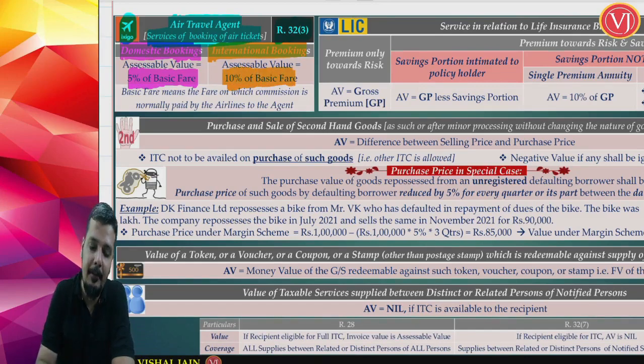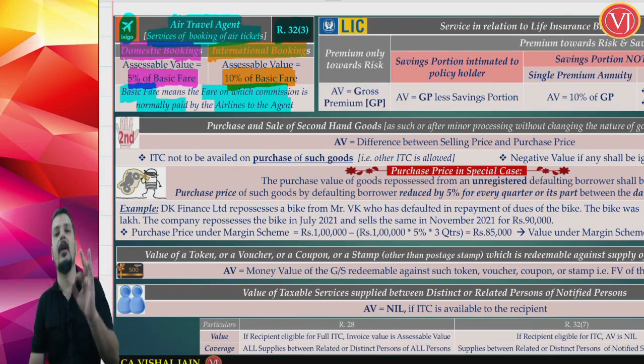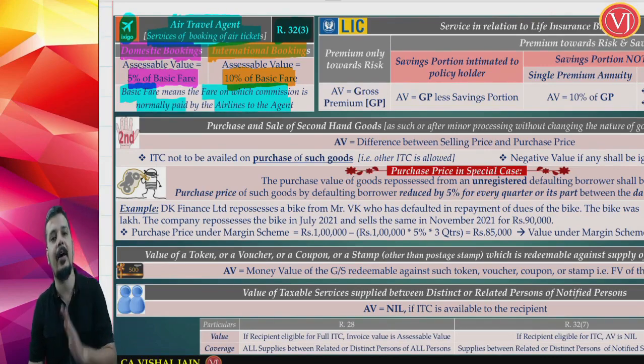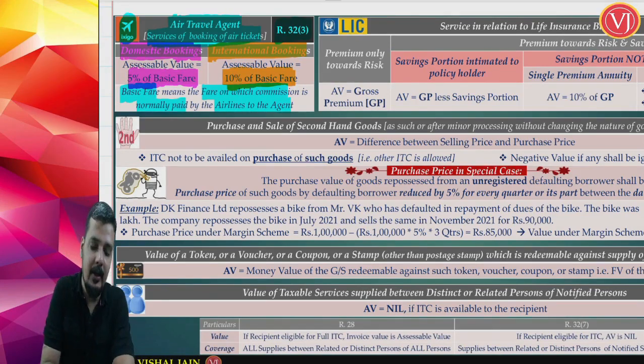Now, a very important point: basic fare means only the fare on which commission is normally paid by the airlines to the agent. It will not include other charges. So, only on the basic fare you have to calculate your GST, not on other charges.